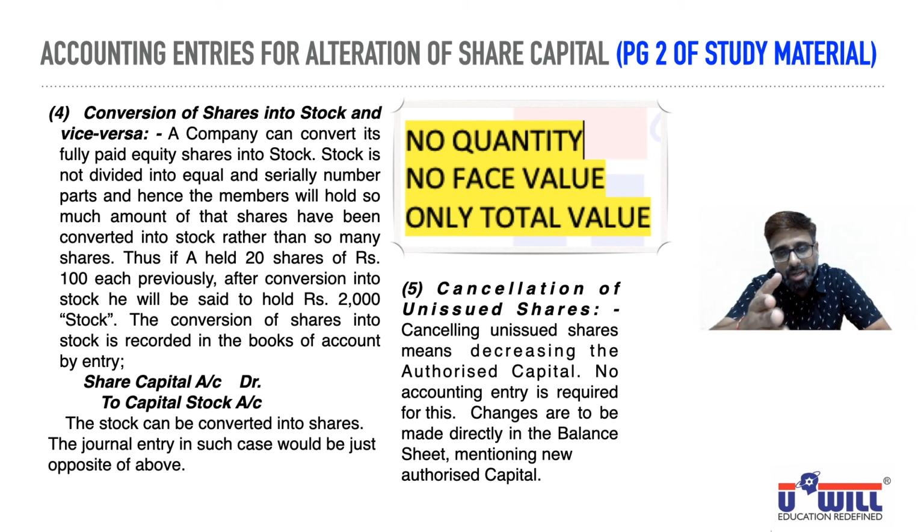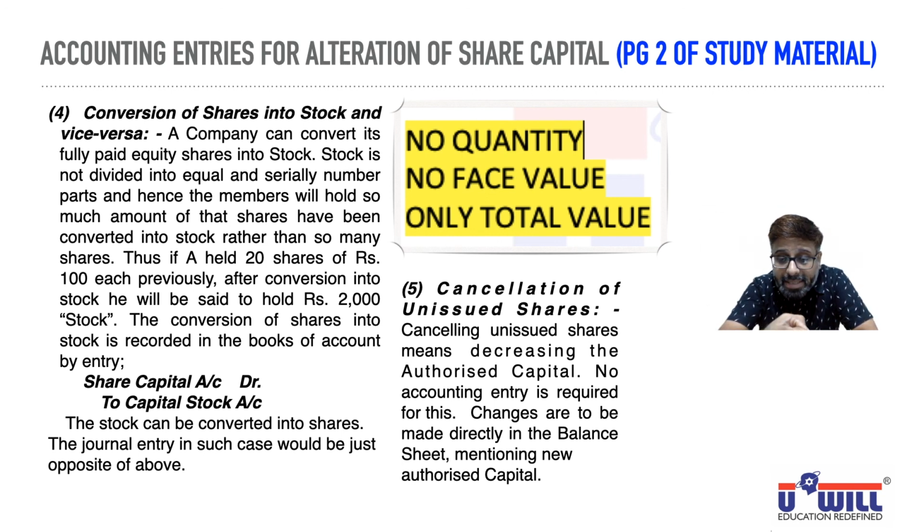And no company would do it. Impossible situation in the real world. Why would any company put an axe on its own leg? Right? No one will cut his own leg, because what if in future you need the money? So company would not do it. But if at all they do it, then they just have to change the memorandum of association. No accounting entries to be passed in the balance sheet. Instead of 1 crore shares of 10 each, henceforth after making the changes you would write 90 lakh shares of 10 each and still double underline, not to be included in the total.